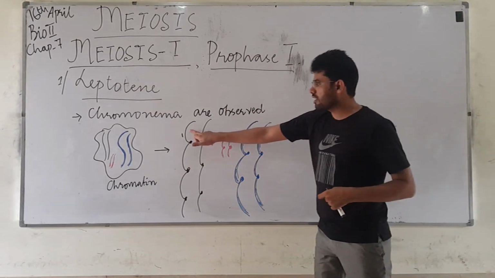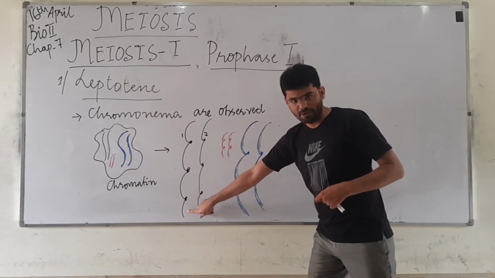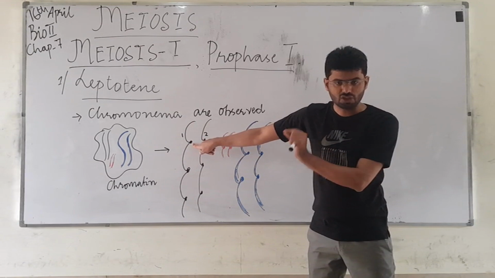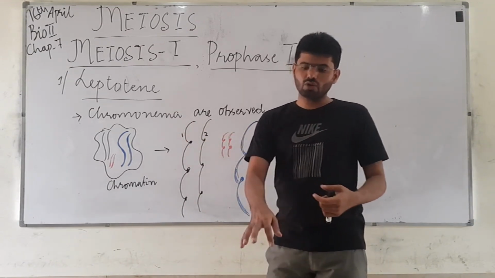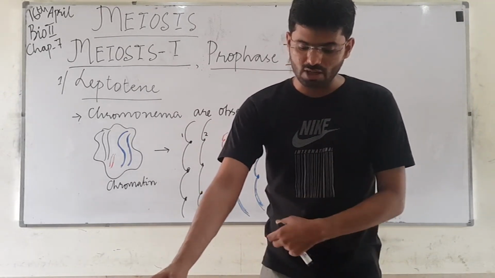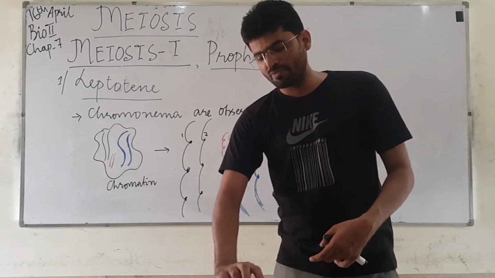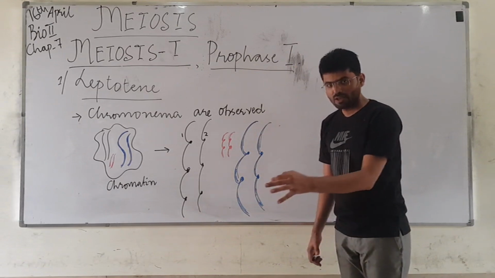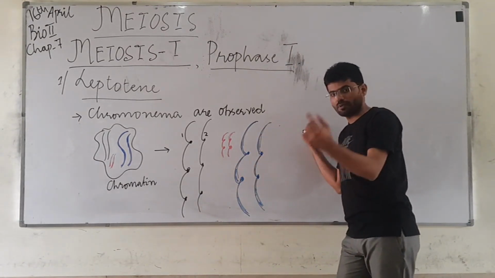This whole structure is called chromonema, and the dense area of this structure is called chromomere. If you want to revise your concept about this structure, you can also see page number 144. It's already written over there. During meiosis, the chromatin will look like a thread.